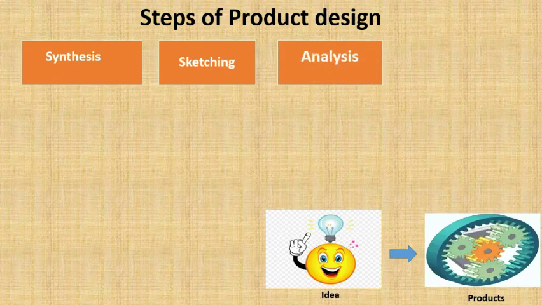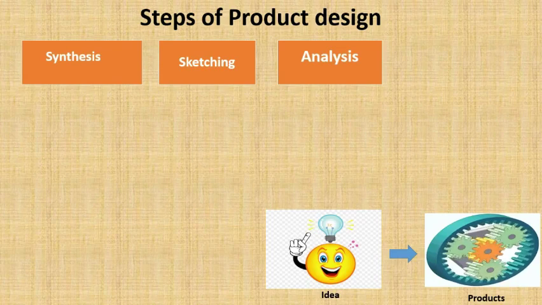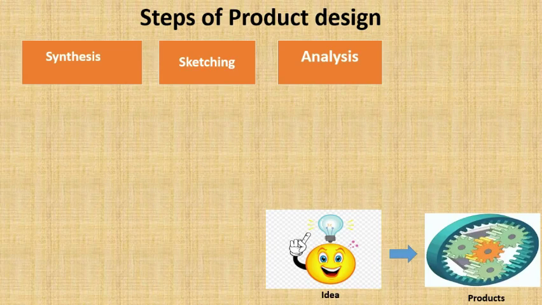Then analysis. This is a very important part in product design, especially to overcome failures. Especially in the synthesis, as I said, you will get many alternative ideas. But in the market, for example, if you have 100 ideas, only 2 or 1 idea will reach it. That will be the effective idea.